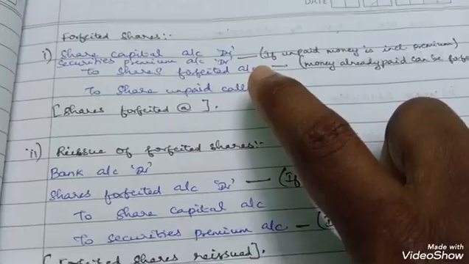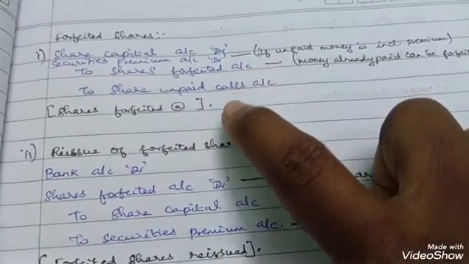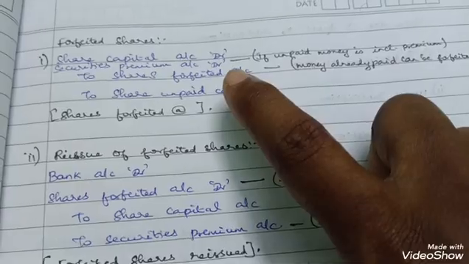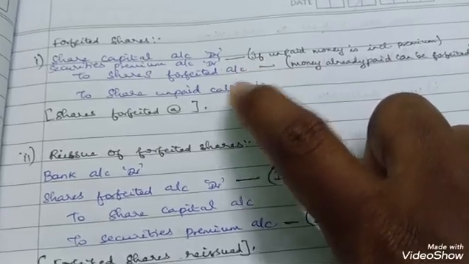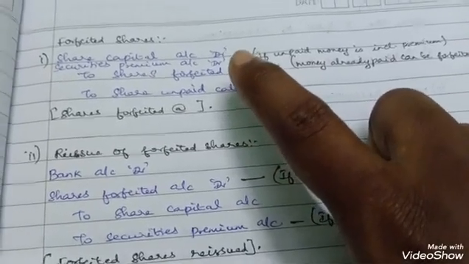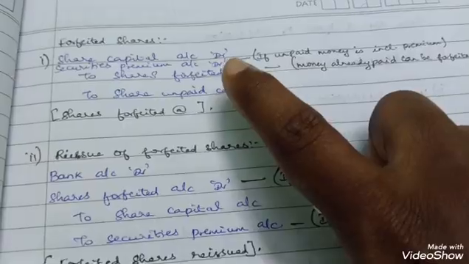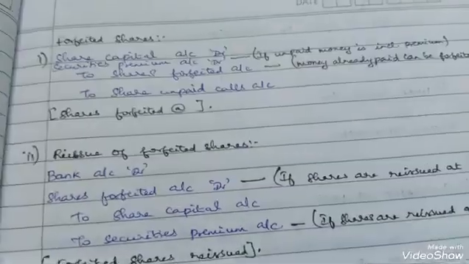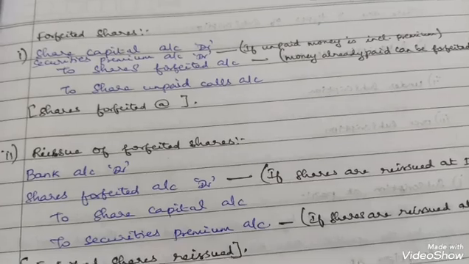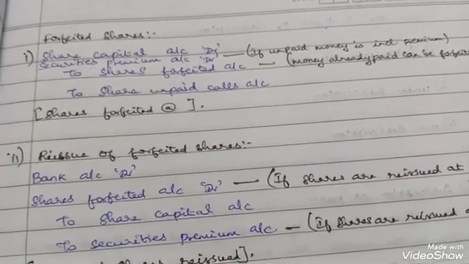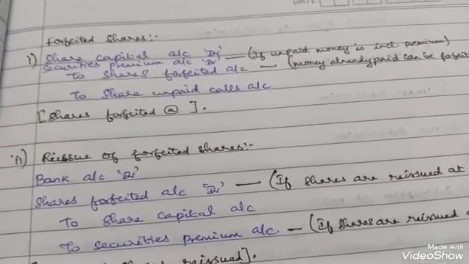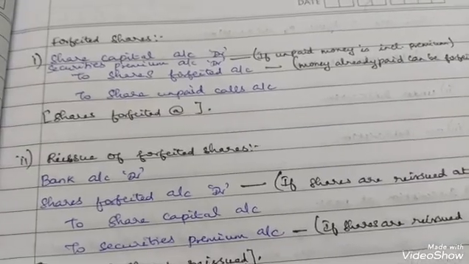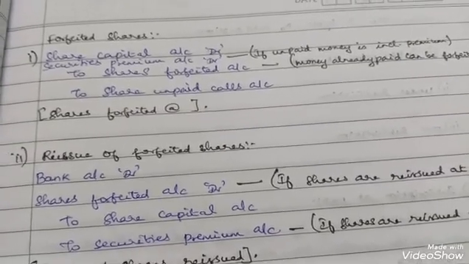See, the very important thing to note in the forfeiture journal entry is this premium only. Without this premium, if you see this journal entry, it's very simple. Share capital account debit, premium will not come. To shares forfeited, to share unpaid call. That's all. But when the premium is included, you just have to be very careful.